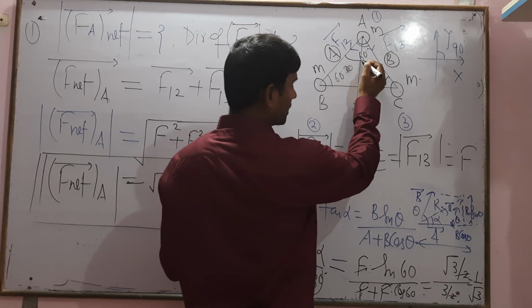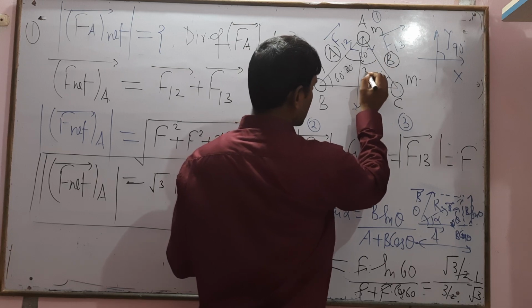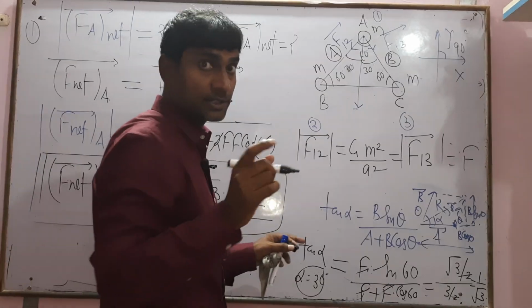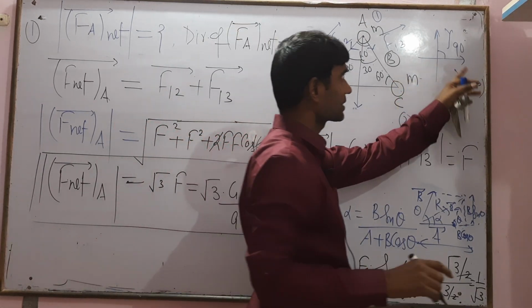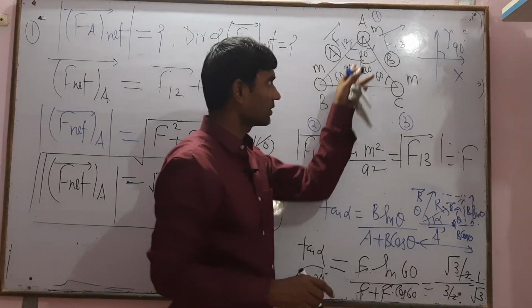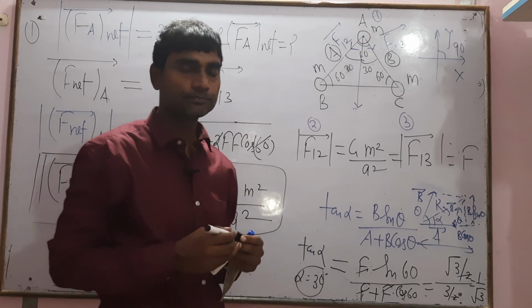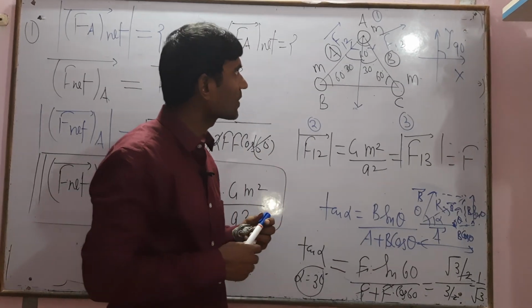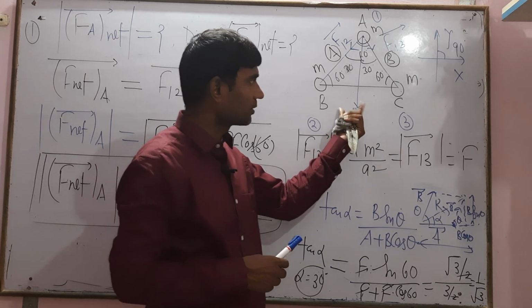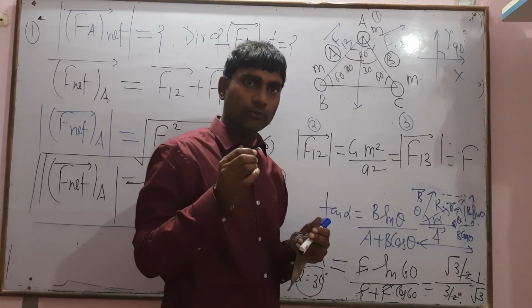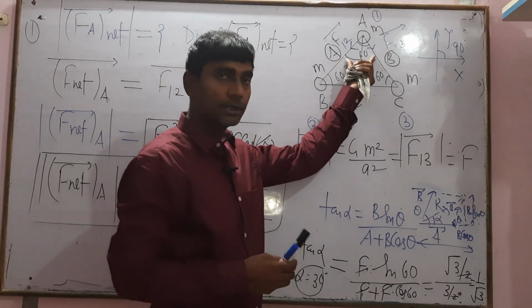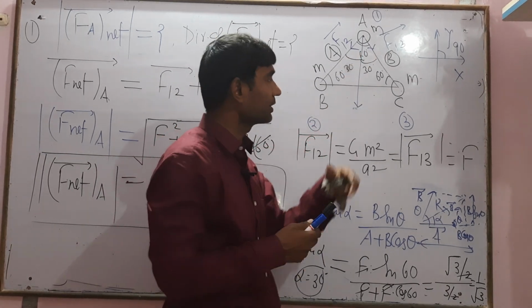If this angle is 30 degrees and the total is 60, then this angle is also 30 degrees. So we can say the direction of f net is vertically downward, because this is the x-axis, this is the y-axis, and this is vertically downward. Also we can write the net force in vector form.